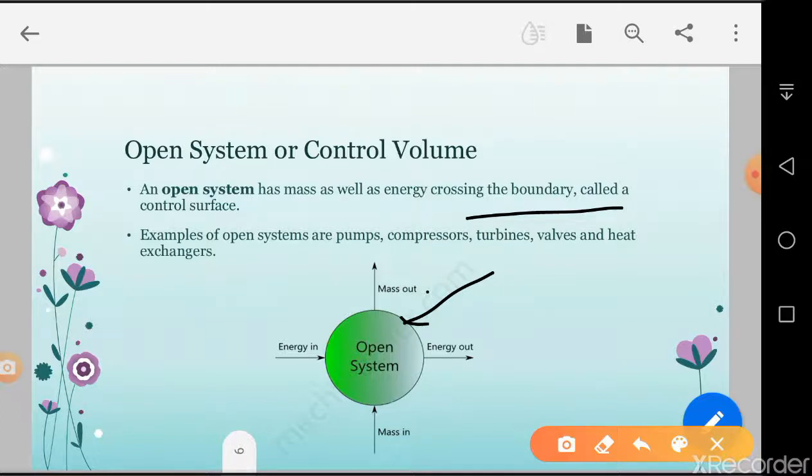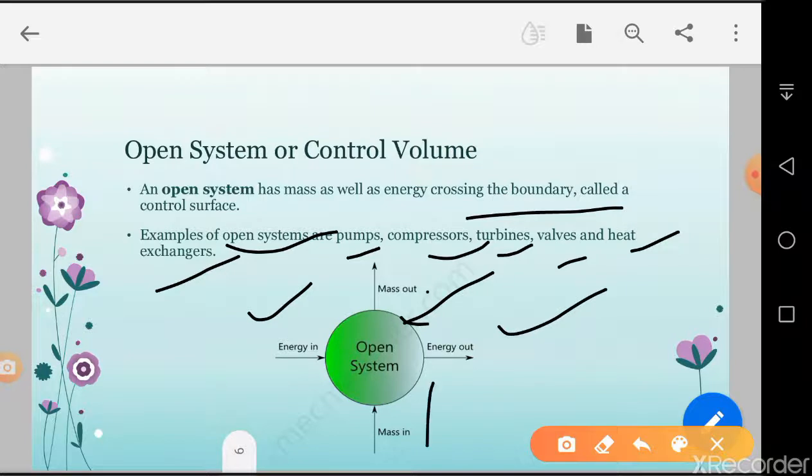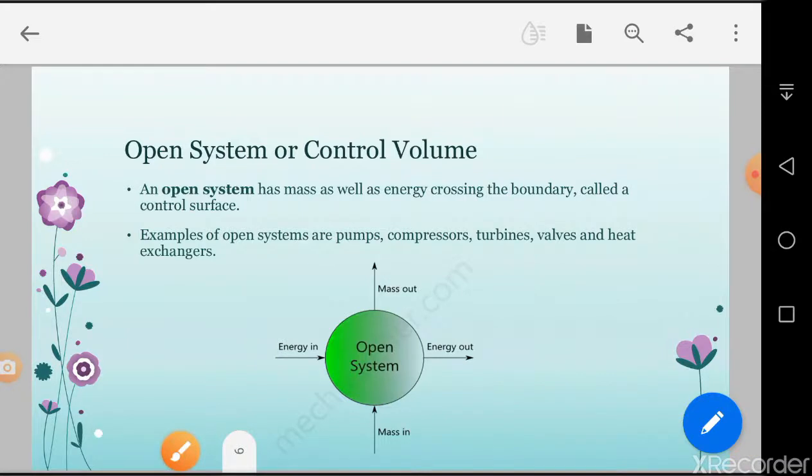volume and control surface. Examples of open systems are the pump, compressor, steam turbine, valves, and heat exchanger. They are the maximum number of devices that exist in an open system. It is a widely used thermodynamic system. Okay, in that, energy in and energy out, mass in and mass out, both things cross the boundaries.